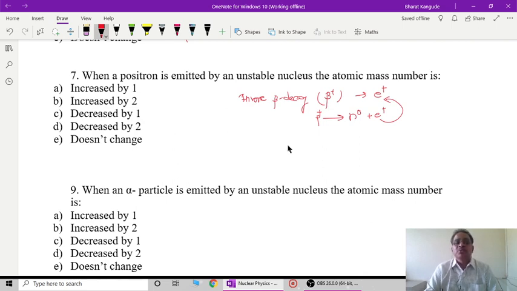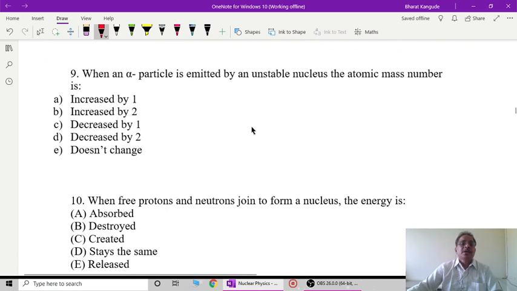In this case, one of the protons gets converted into a neutron, and therefore the atomic number decreases by 1, while the atomic mass number remains unchanged. So the total number of nucleons doesn't change; only one of the protons gets converted to a neutron, therefore its atomic number decreases by 1. So C is the correct answer to question number 7.